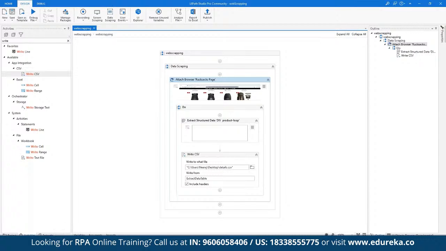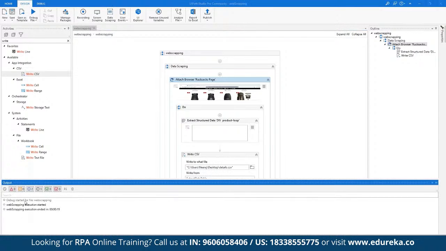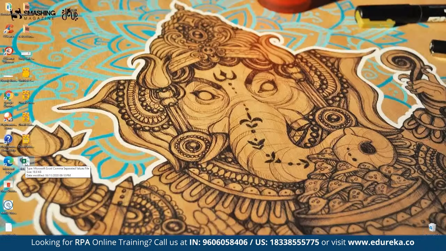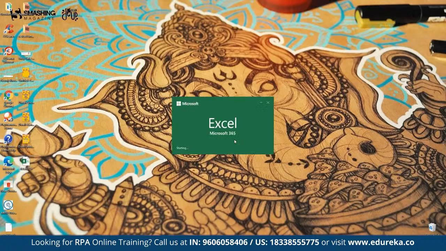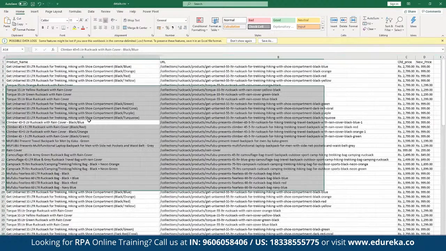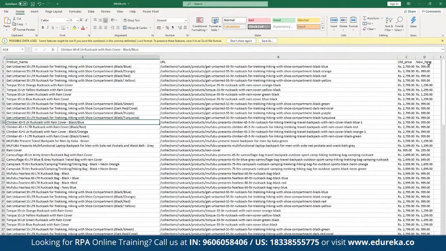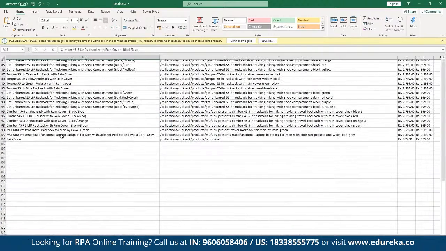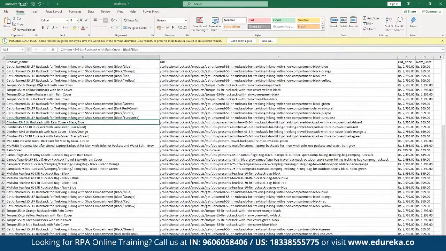And if you want to see the output, here we can go to the output tab, and we can see the debug started, the web scraping execution started, and web scraping execution ended in almost 19 seconds. That means now if we go to our desktop and open up this particular details CSV file, can we all see this? Now we have the same data being extracted, right? We have product name, we have URL, we have the old price, the new price, extracted automatically for almost 101 products by UiPath as a simple automation.